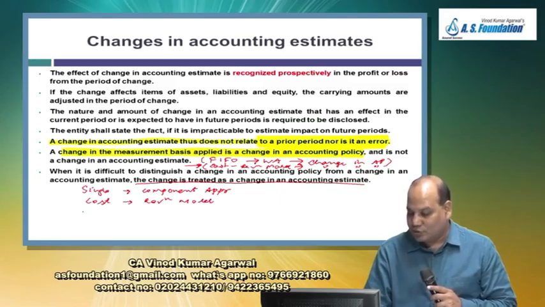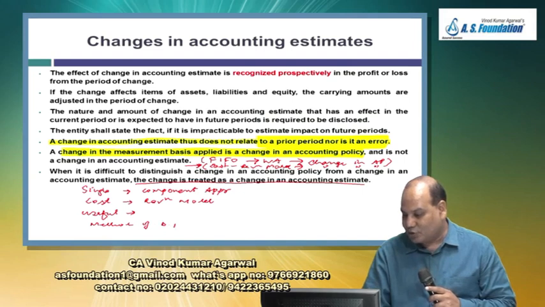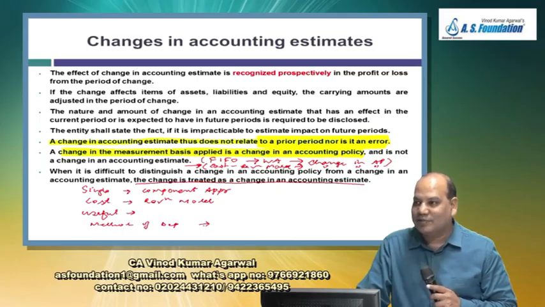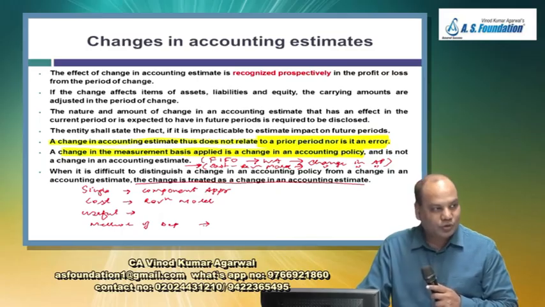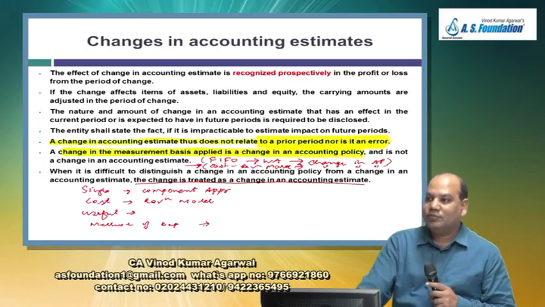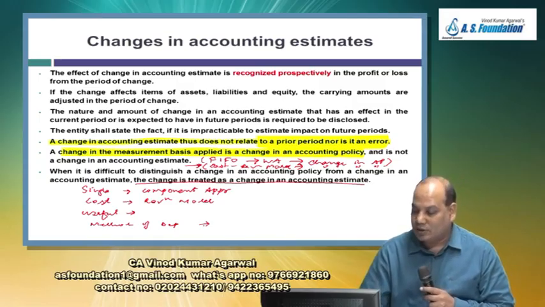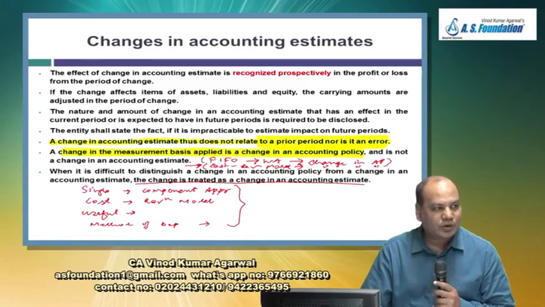You are changing the useful life also simultaneously. You are changing the method of depreciation also simultaneously. Everything you are changing in one go. So some portion of it would be change in policy, some portion will be change in estimate, but it is very difficult to identify what portion will go to policy and what portion will go to estimate.